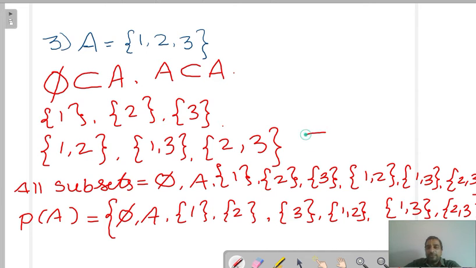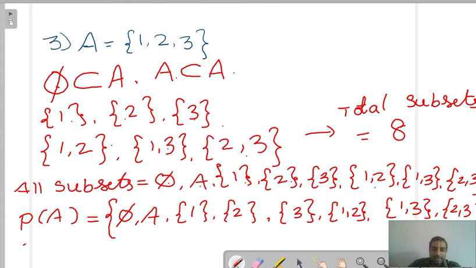Now, how many subsets are there? Total subsets, you tell. Count and tell. Yes, exactly: 1, 2, 3, 4, 5, 6, 7, 8. Otherwise, here you write all the subsets and count: 1, 2, 3, 4, 5, 6, 7, 8. Total subsets are 8.